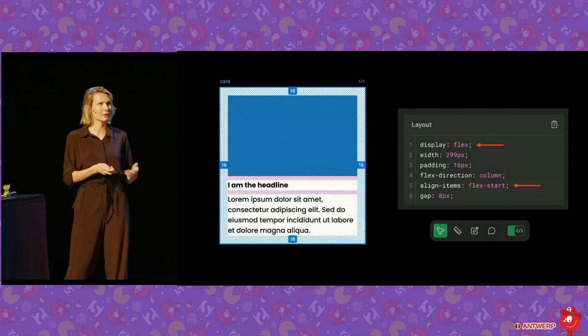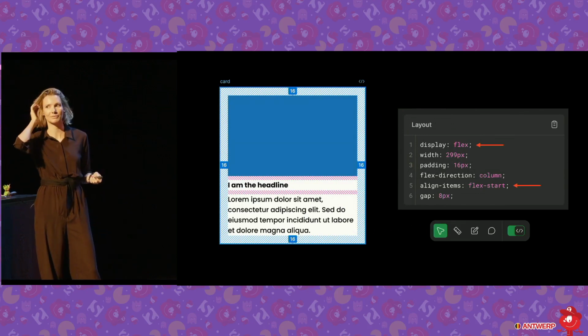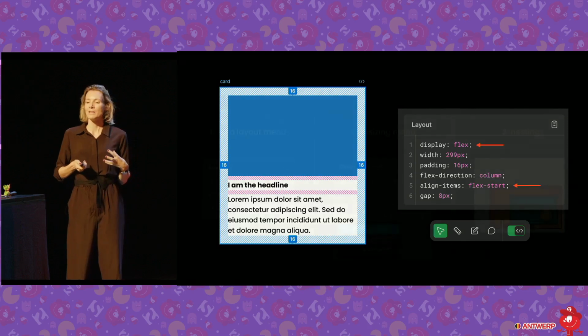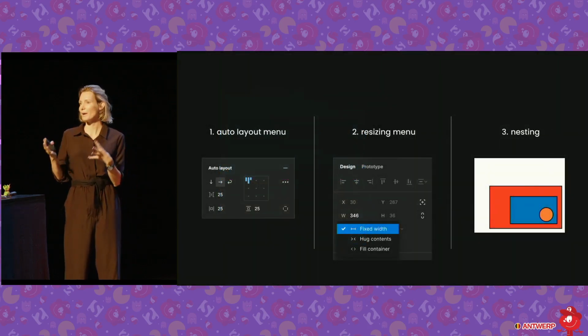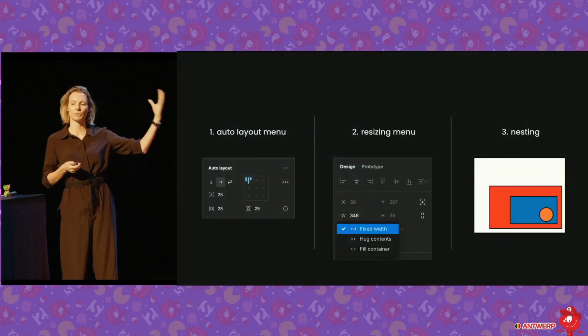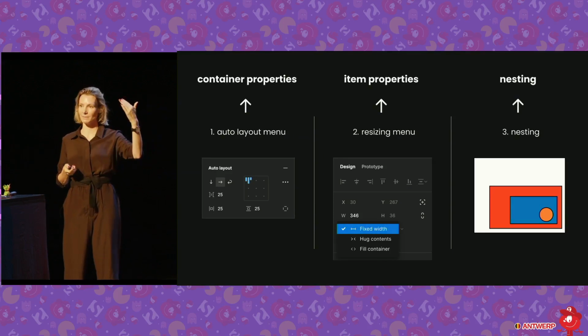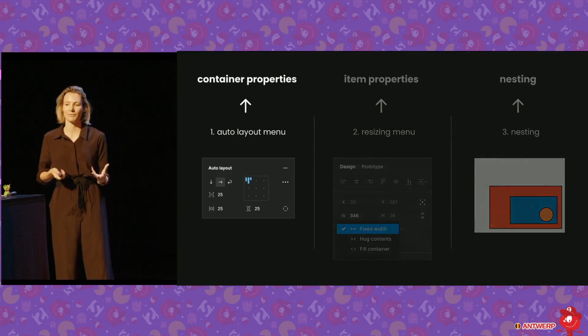I never knew. I mean, I could have looked into dev mode where it says flex everywhere and asked, but it was just a weird term I saw. So how this works, it's 3 pillars, and it works the same principle. We have auto layout menu, resize, and nesting, and that translates to container properties, item properties, and nesting. So let's have a look.